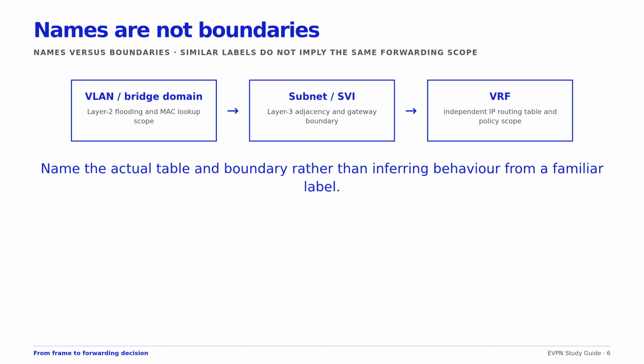A tenant is an administrative and security concept that may contain many bridge domains, subnets, and VRFs. Implementations often map one VLAN to one bridge domain, but that convention is not the definition. Before following a packet, write down the actual Layer 2 and Layer 3 contexts, not merely the names used in configuration.